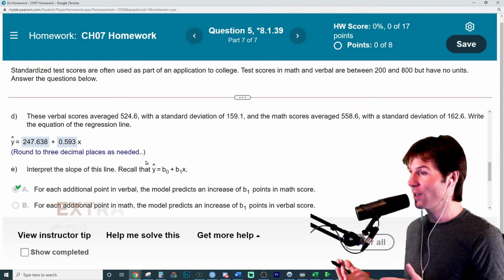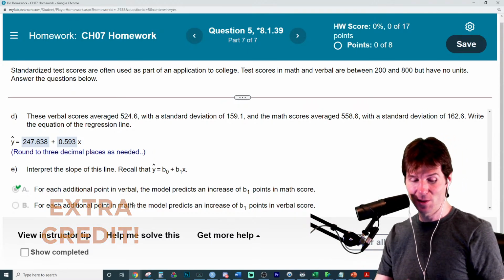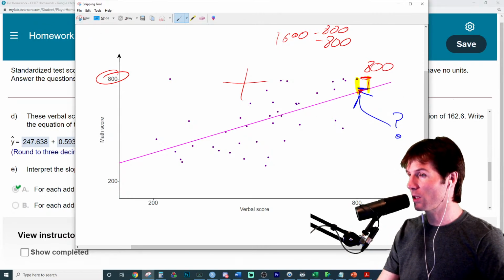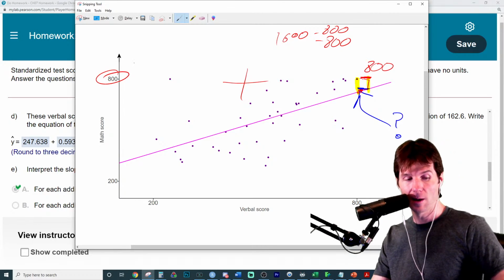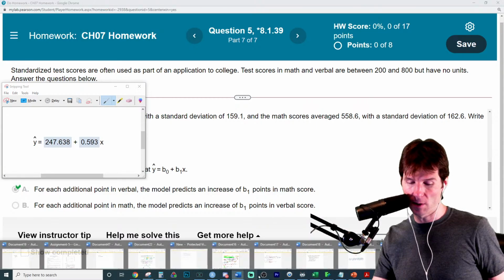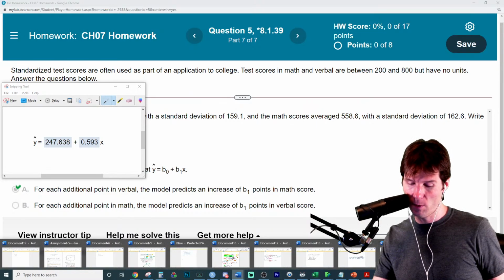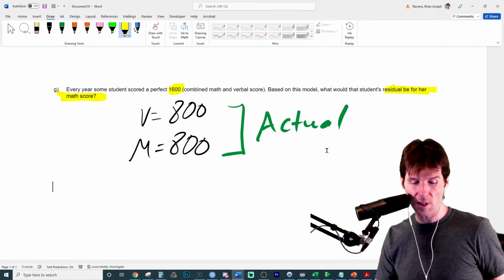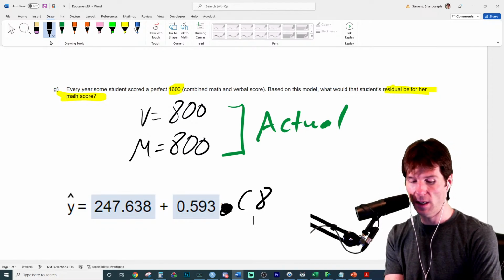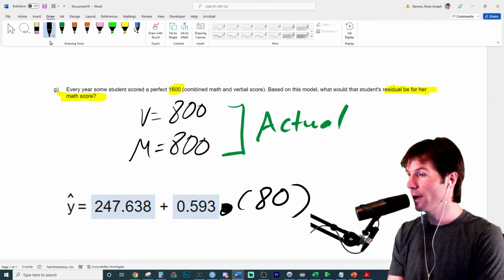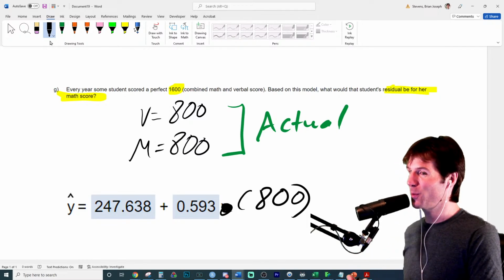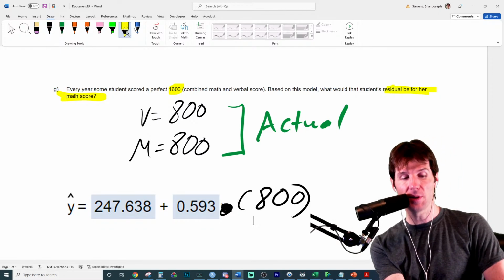I should use the equation because I'm going to use the equation of the line to make predictions from the line. So that's what we're doing right here: we're going to find the predicted value, which is going to give us this blue value I've highlighted right here. To do that, we're going to use the equation of the line. Let's bring it over to our worksheet, and we'll put in this, and then we're just going to plug in times 800. Now, why times 800? Because that is the verbal score someone had, which will allow us to get the predicted value.